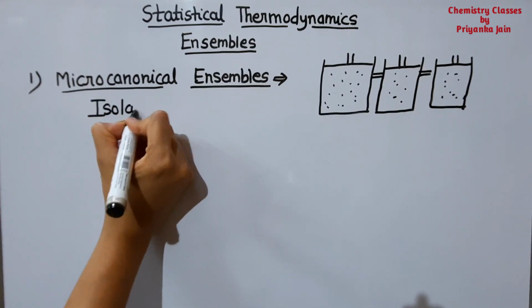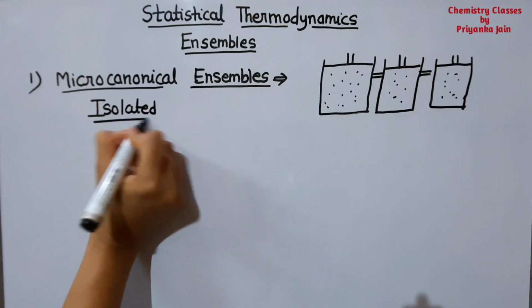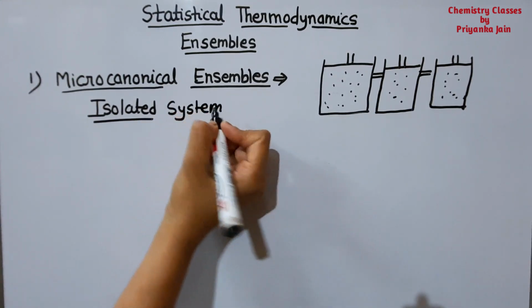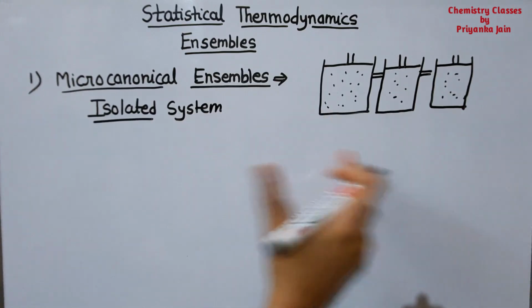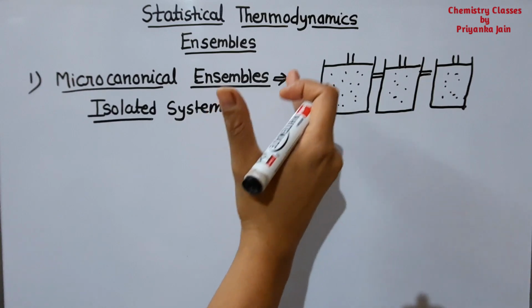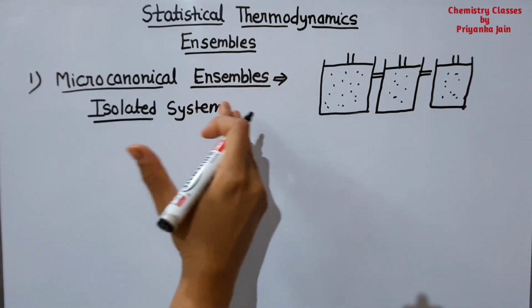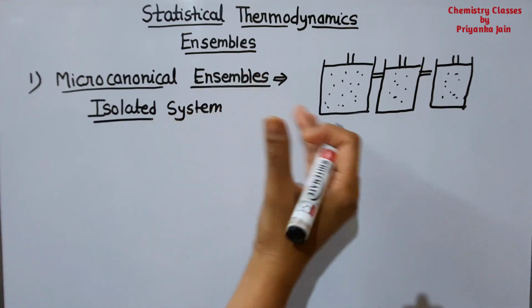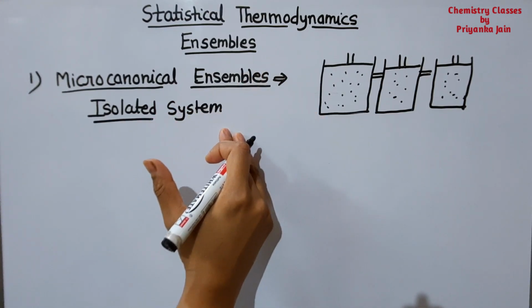We have studied isolated systems in thermodynamics. What is an isolated system? An isolated system means any system that is separated from its surroundings. It means the system can neither take heat nor matter from the outside. There is no transfer of heat and matter between the system and the surroundings.